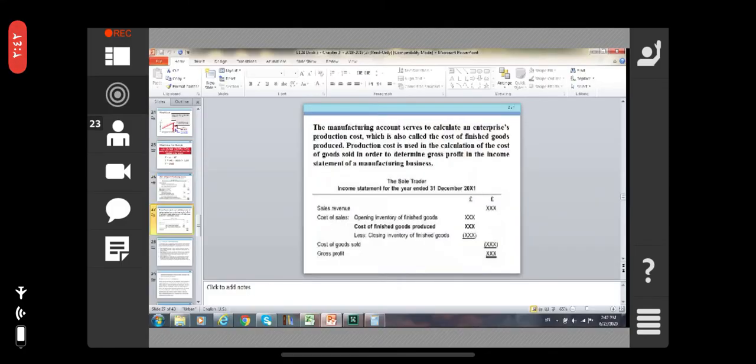The manufacturing account serves to calculate an enterprise's production cost, which is also called the cost of finished goods produced.